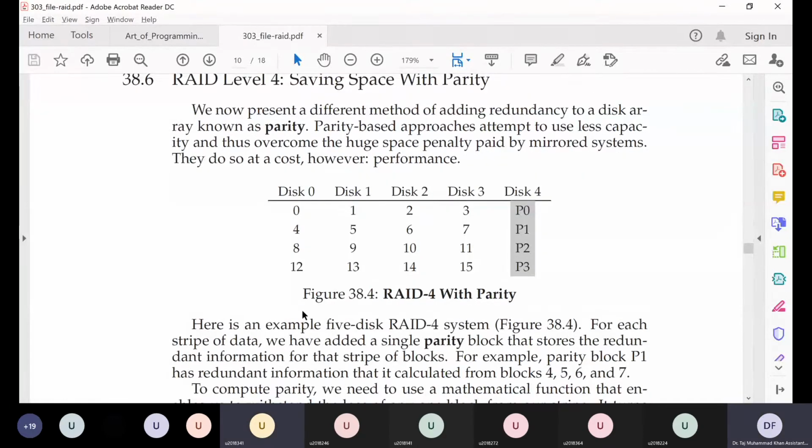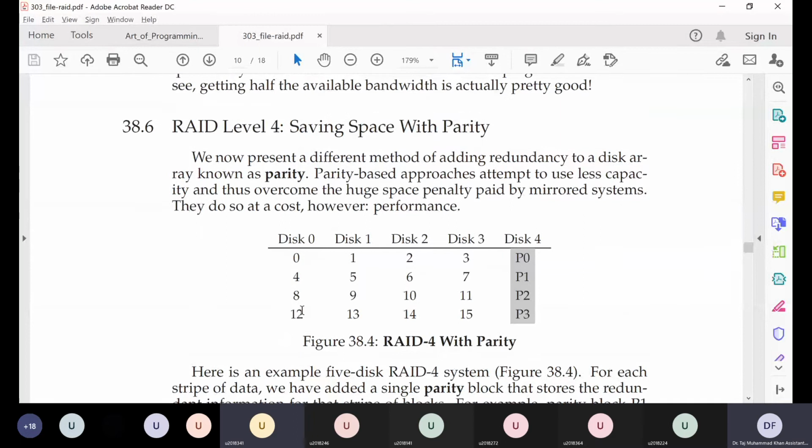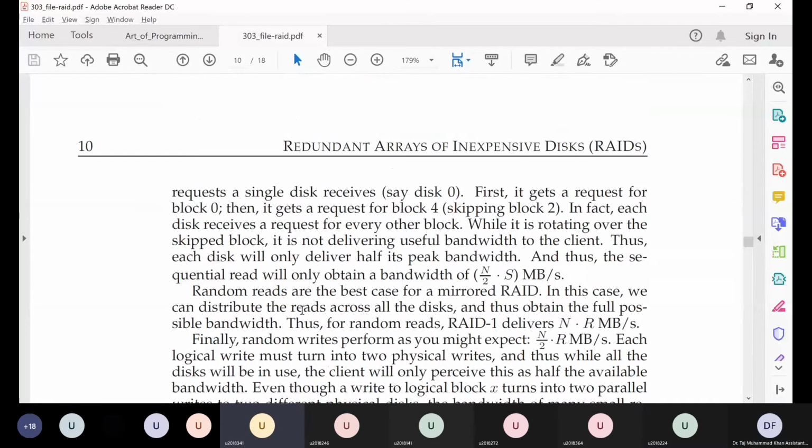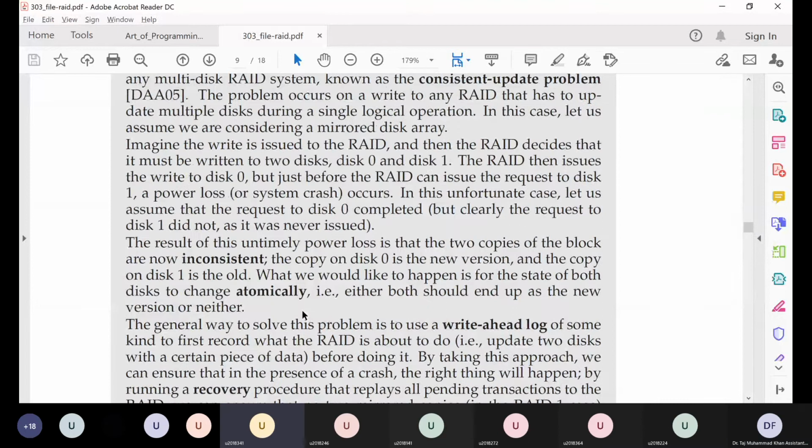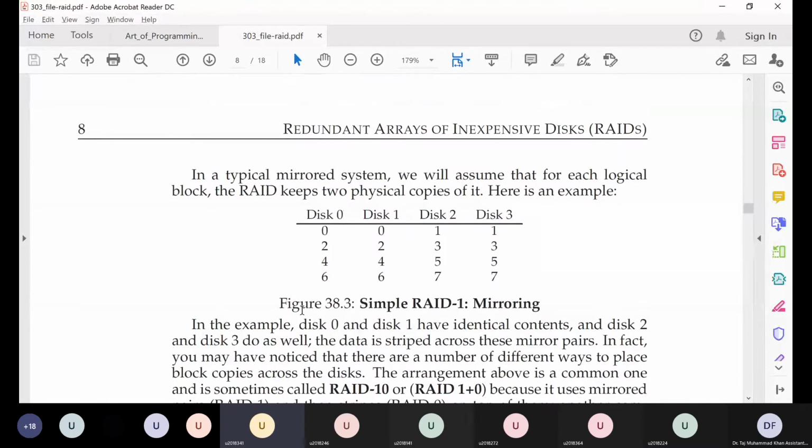Sir, I have a question. Yes. Sir, you said that performance will be 4 times better in this system. Maximum 4 times. But since we have similar data on 2 disks, how would it be 4 times more compared to one hard disk? Compared to RAID 0? No, it's not better than RAID 0. It's almost similar to RAID 0. Alright.